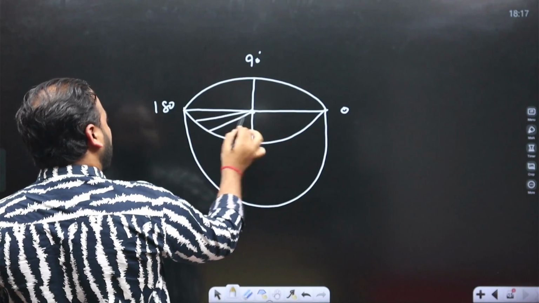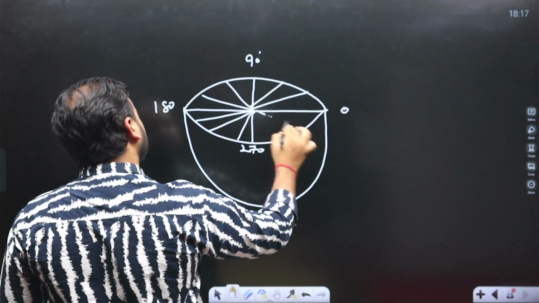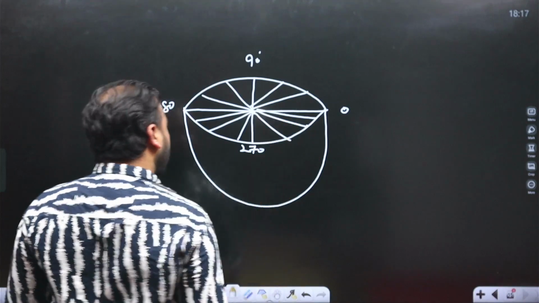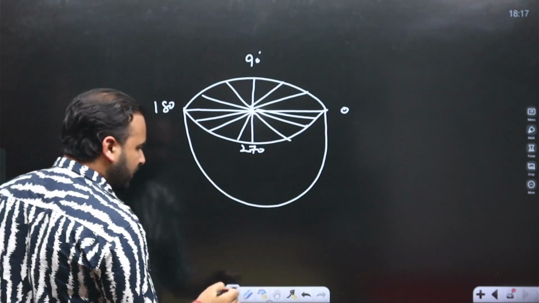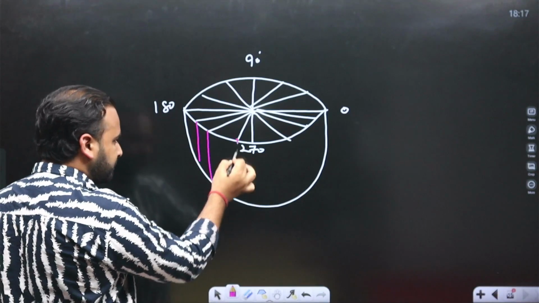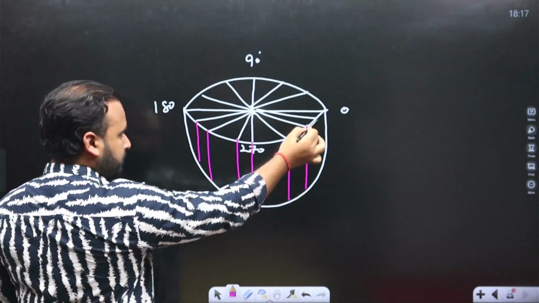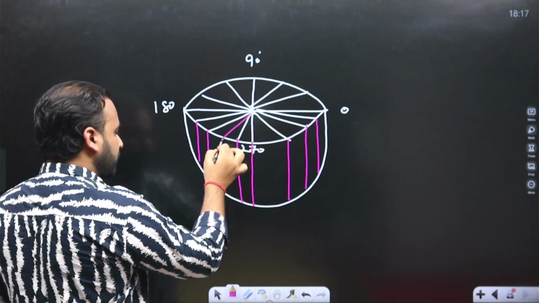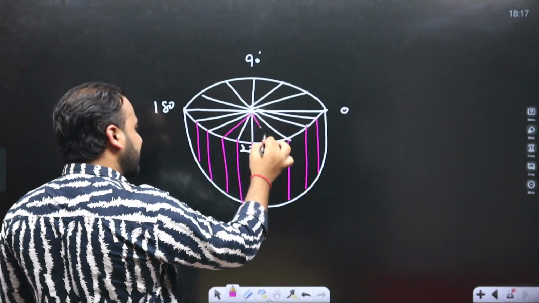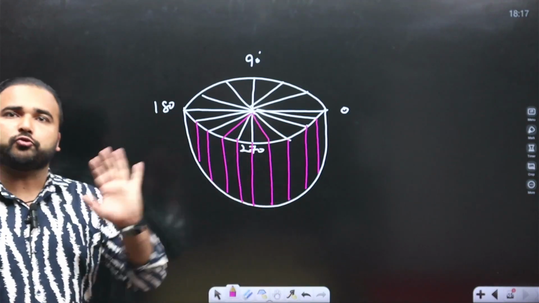Remaining angles are also found in between. So we take straight lines from here, like this. These types of angles can be seen as longitude.